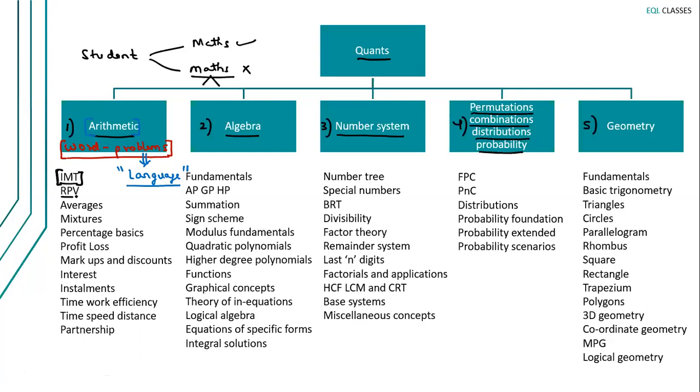After that, we have RPV. RPV stands for ratio proportion variation. Very important, very fundamental topic. It's the backbone of arithmetic. You need to be very good at these ratios, proportions and variations. After that, we have averages and mixtures. These two topics together, I call the average block. Averages and mixtures together will constitute the average block.